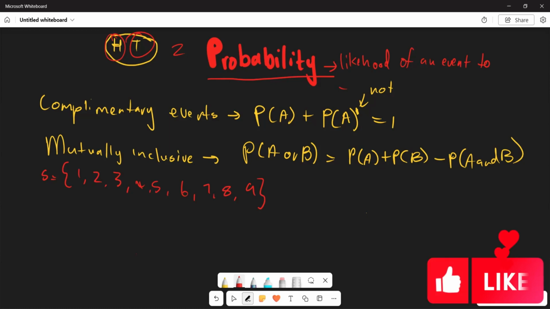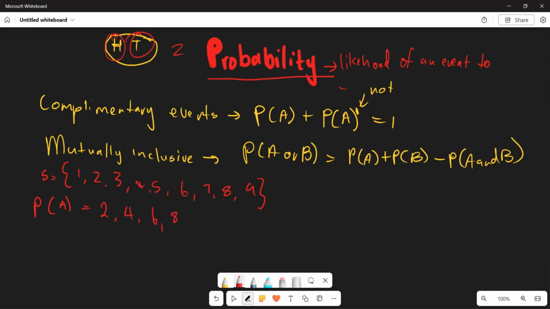Now, firstly, let's say I give you that the probability of A is given by even numbers, which means 2, 4, 6, 8. And now the probability of B is given by all the numbers up until 6, that is 1, 2, 3, 4, 5, 6 altogether. So this is event A, this is event B.